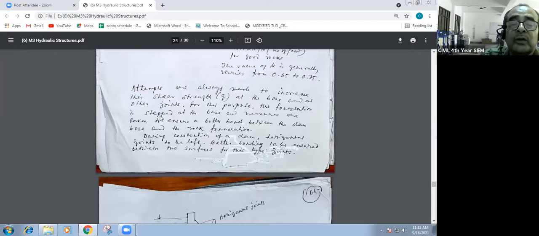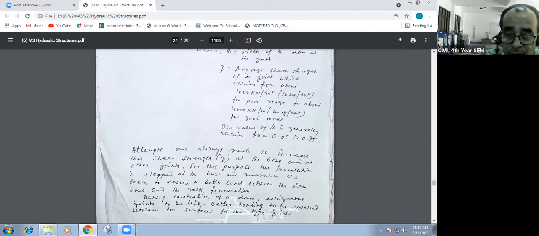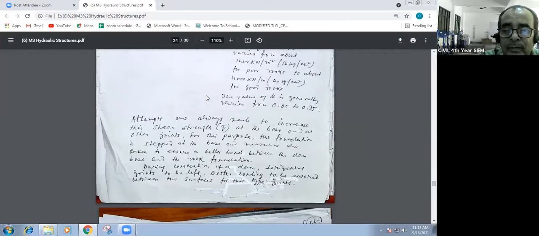Attempts are always made to increase this shear strength Q at the base and at other joints. For the other joints, if you consider economical design and go for shear resistance, then the shearing resistance will be more. One is shear stress, another is shear strength. When the load comes horizontally, the shearing tendency is there, so we have to increase the shear strength. That is the shearing resistance.